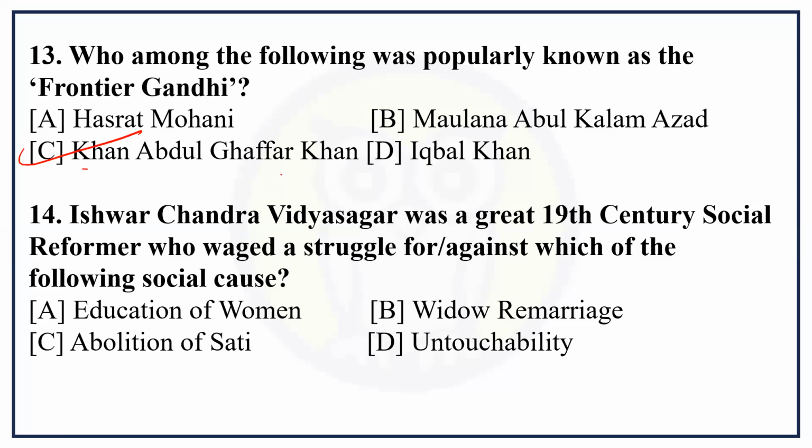Khan Abdul Ghaffar Khan is the correct answer of this question. Now, next question. Ishwar Chandra Vidyasagar was the great 19th century social reformer who waged a struggle for or against which of the following social causes? Its correct answer is widow remarriage.